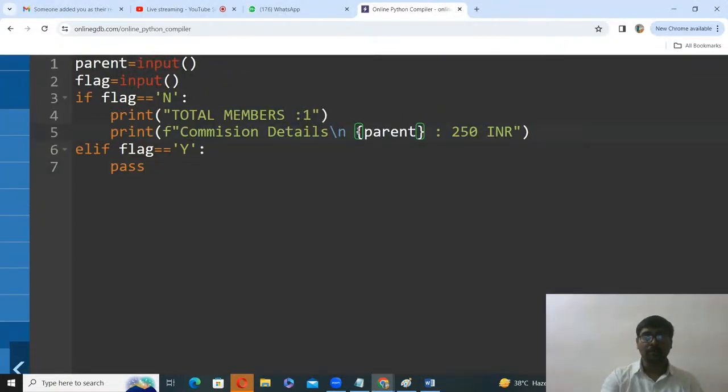Here you can print like this. Slash n automatically moves to the new line. Not only this, here if you want, you can directly write slash n here.